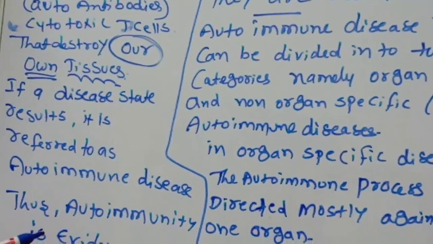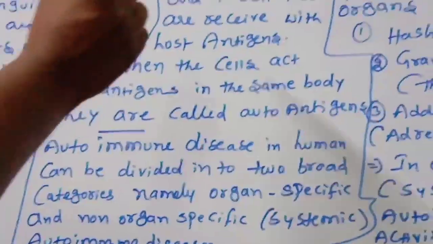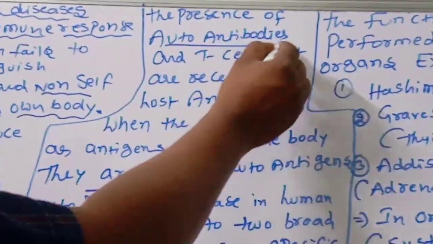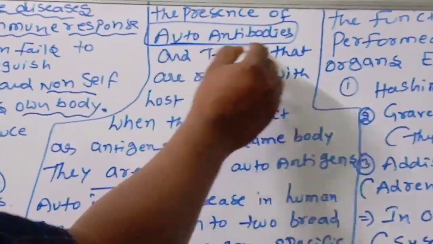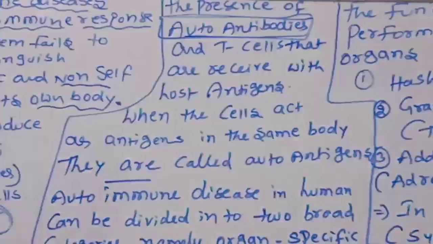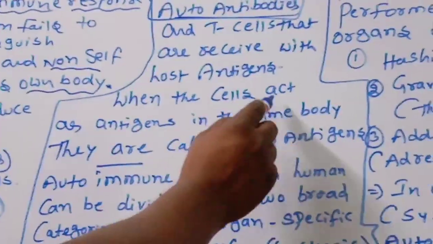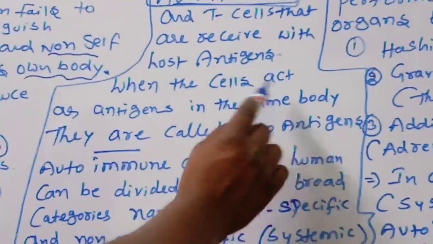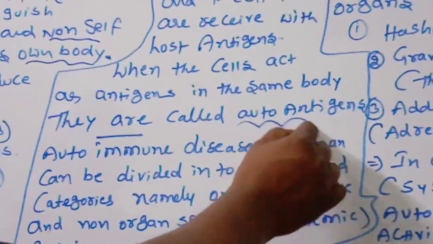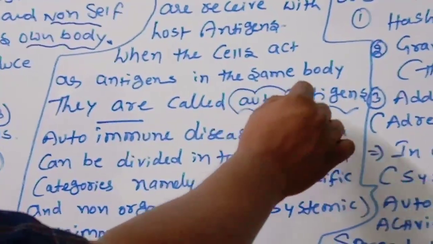That autoimmunity is evidenced by the presence of which one? Autoantibodies, and T cells that react with host antigens. When the cells act as antigens in the same body, they are called autoantigens.